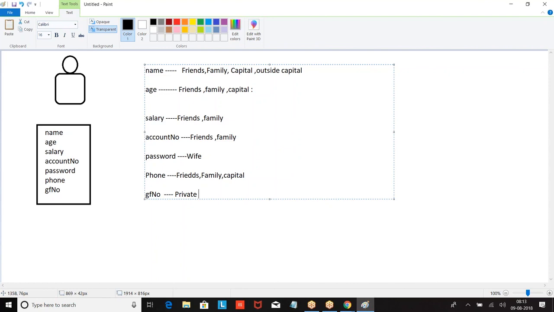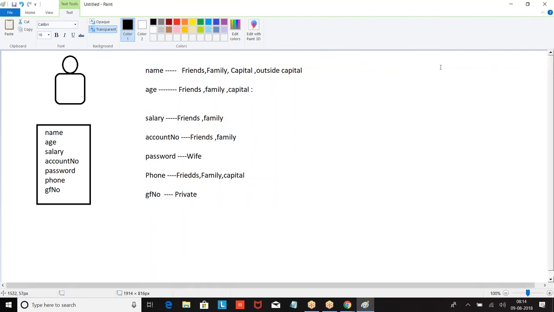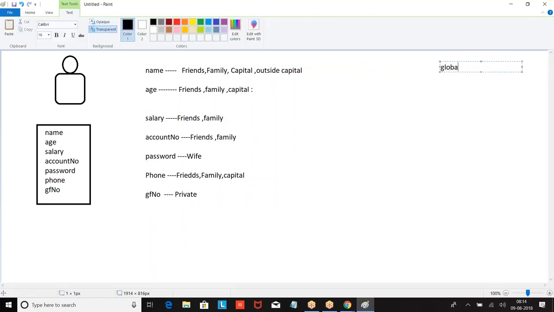Now how do you put this in programming? You have decided this data you want to share with everyone and this data you don't want to share. But how do you convey the same to the program? In the program, your thought of sensitiveness has to be applied on your data. How will you apply? This is applied by using access modifiers like global, public, protected. These are the access modifiers.